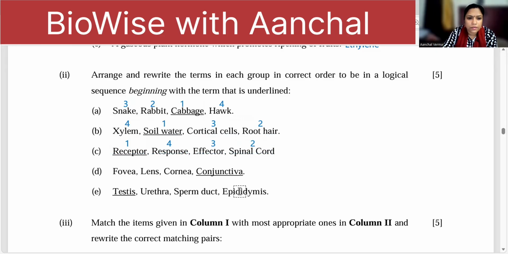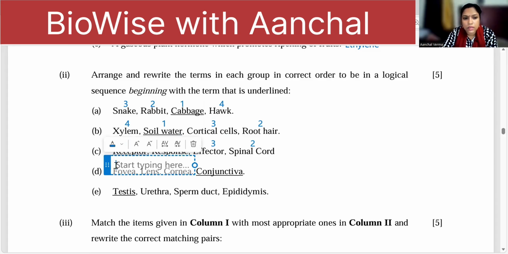Then you have fovea, lens, cornea, conjunctiva. Fovea is on the retina. Okay, so conjunctiva is the one, and the retina is four. Then you have lens as three, cornea is two, and conjunctiva is one.